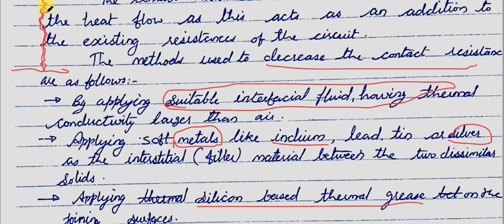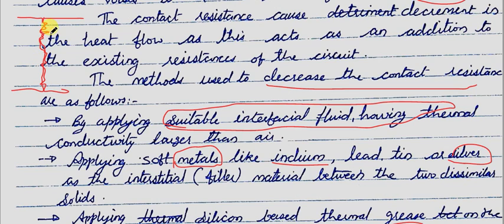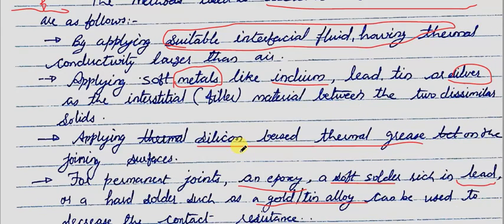So the actual thermal conductivity of the metal which we are applying will be more than the effective thermal conductivity we will be getting in the contact region.